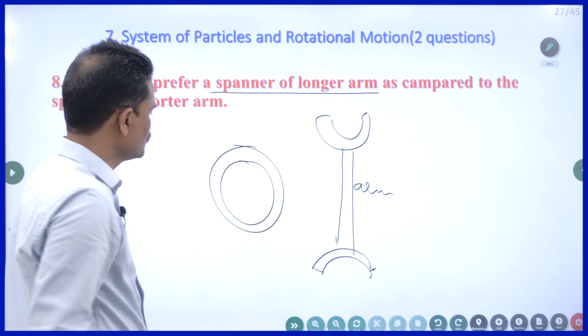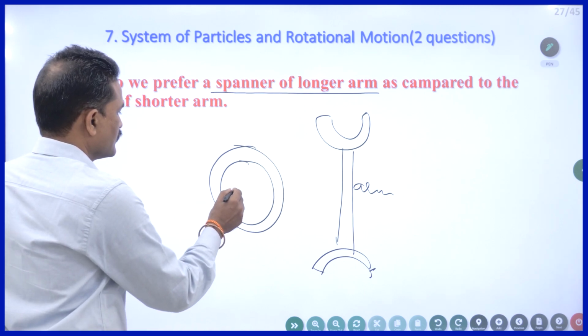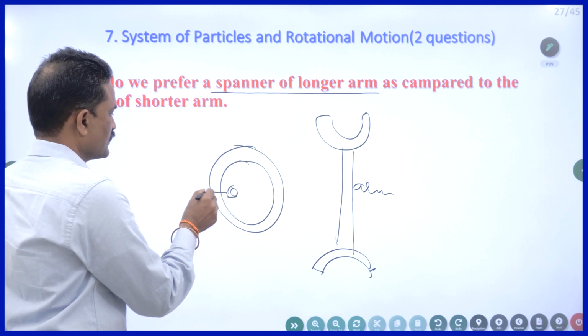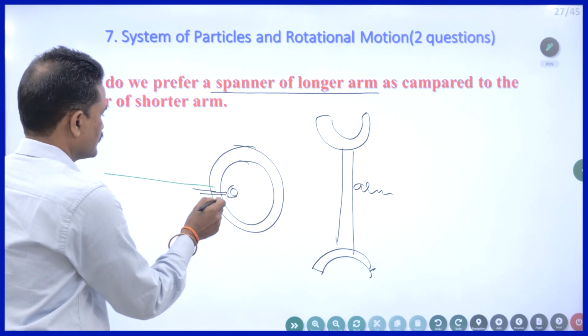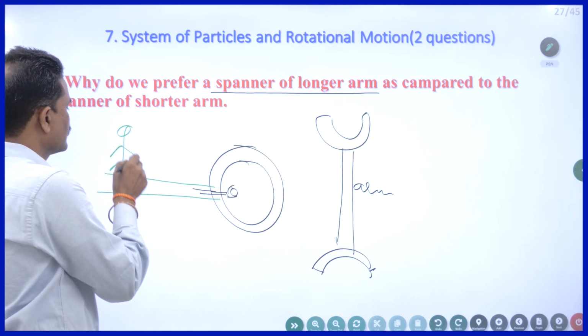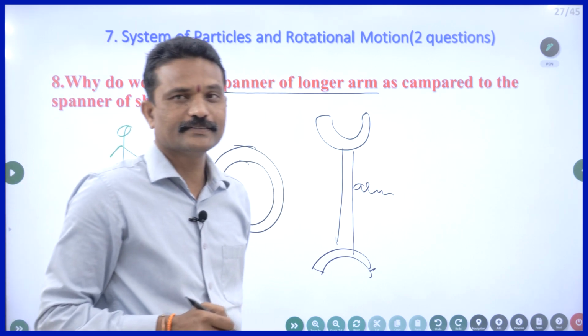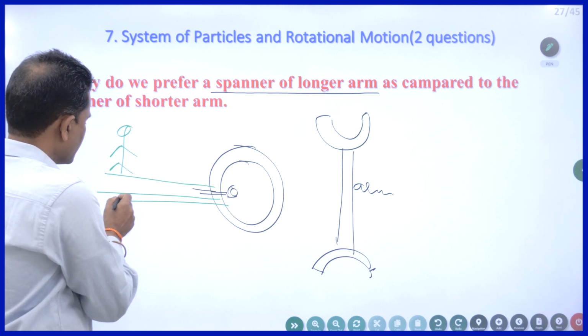So what do you do? In the case of a bus driver, for this nut and bolt combination, they put a small spanner. To this spanner, they put a long iron pipe. On this pipe, the conductor is made to stand. Is it clear? Why? I am increasing the R value.